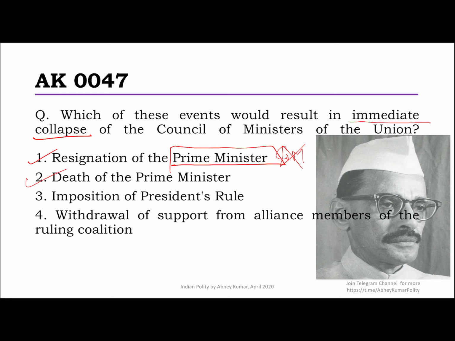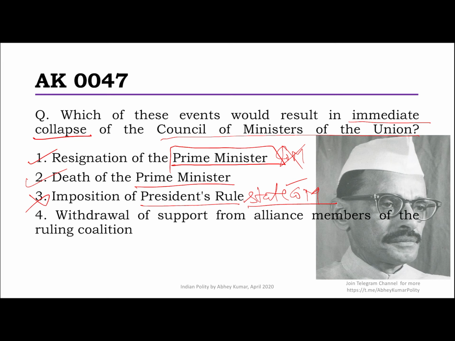Similarly, on the same line, the second is also correct. Prime Minister goes, Council goes. Imposition of President's rule is kind of an unnecessary nonsense point, because why will the Union Council go for President's rule? Of course, the State Council gets dissolved when the President takes over the administration. So the State Council is dissolved, but not the Union Council. So this was unnecessarily to confuse. But I wonder, why do you get confused in such things?